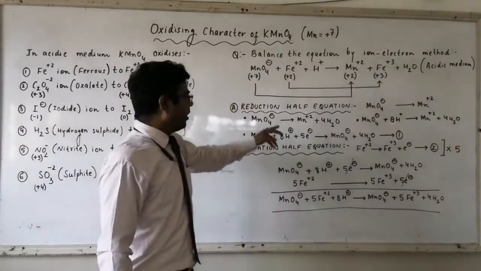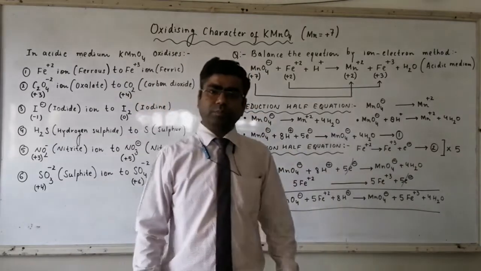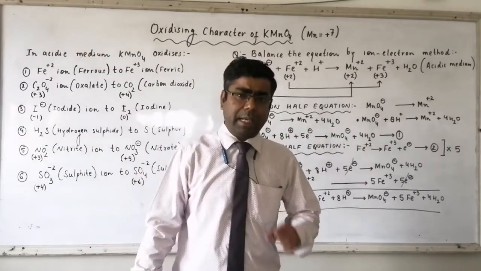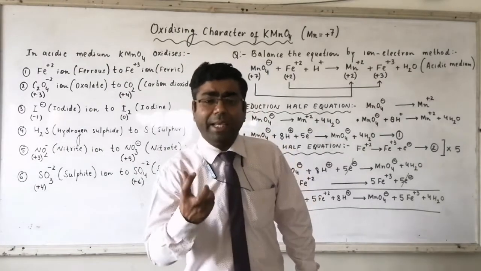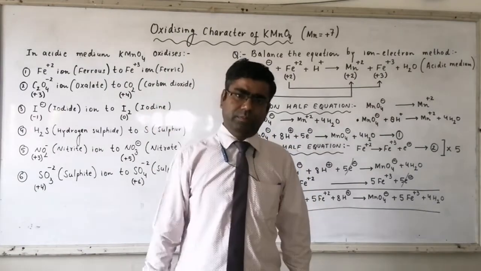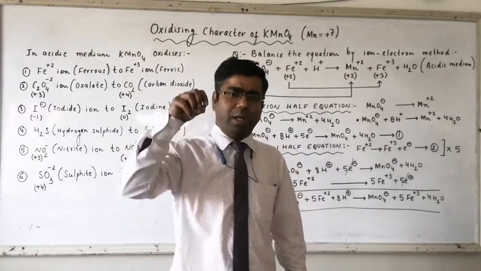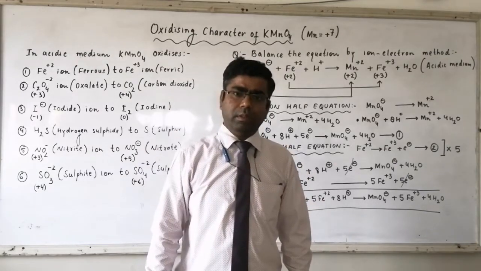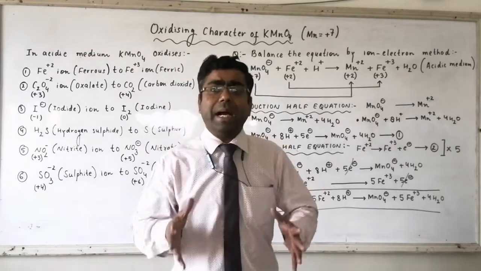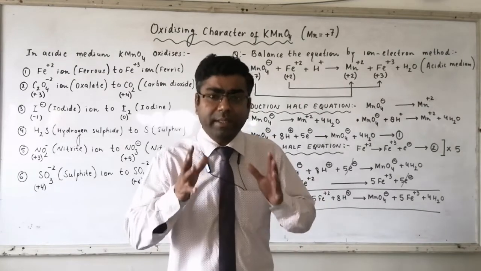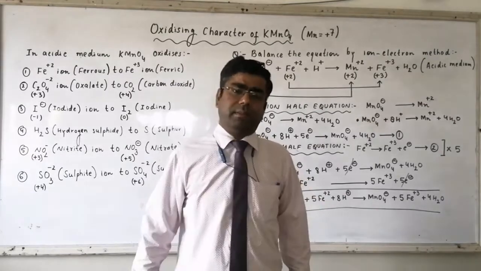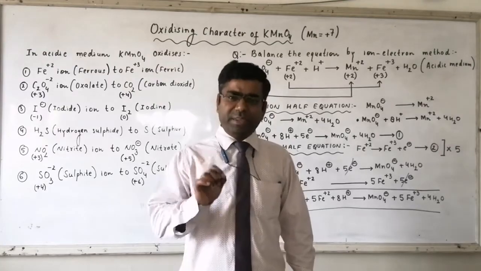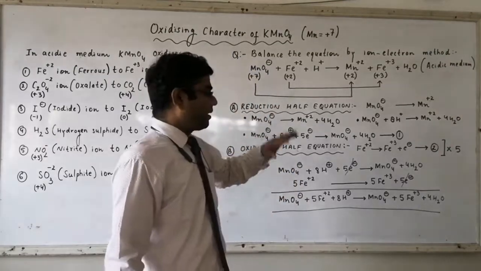Now here we are talking about reduction of equation. What is reduction by modern concept? Gain of electron is called reduction. Electronation is called reduction. Electrons are accepted by the reactant molecule or the reactant ions. So we will add sufficient number of electrons on the reactant side.